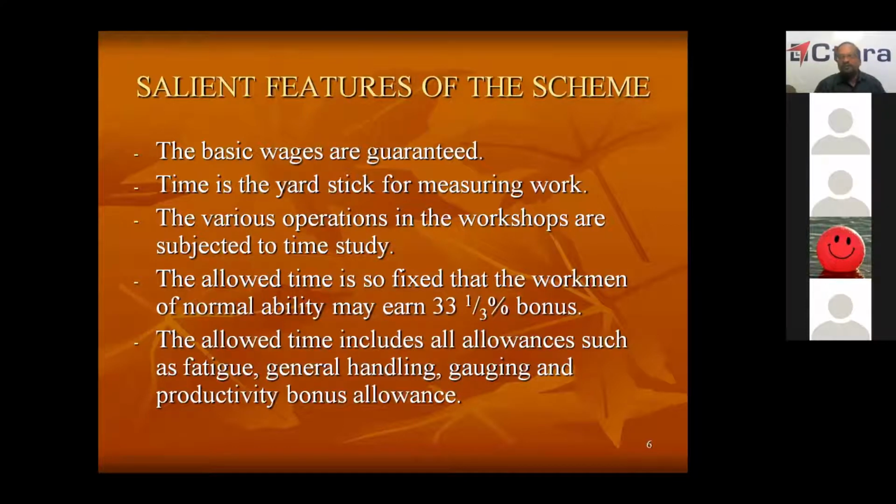When you are giving 33% extra time, that 33% they will save, and that they will get as incentive. Over and above that, if they want to earn incentive, they have to work more, work hard. So minimum up to 33% we are taking care.